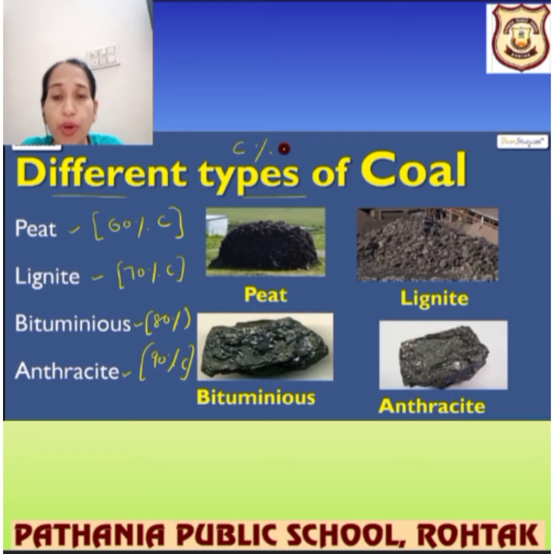Let me tell you one more important point about these different types of coal. What is the carbon percentage in them? 60% carbon is present in peat, 70% in lignite, 80% in bituminous, and in anthracite 90% carbon is present. You can note it down and take a screenshot also. This is for your GK, how much carbon is present. As much carbon is present, as much unburned substance will be left.